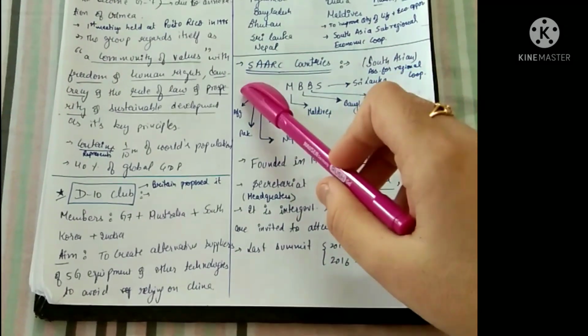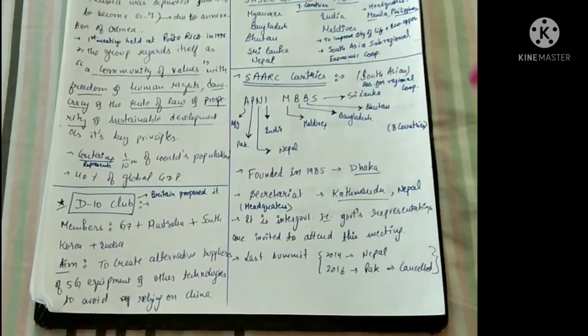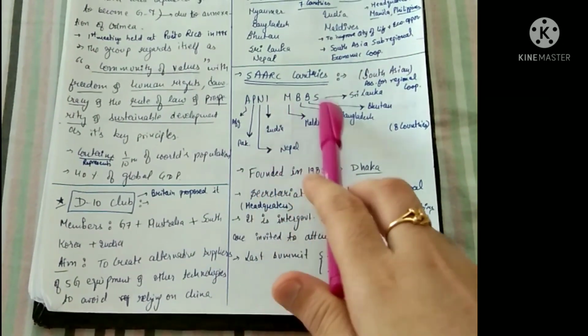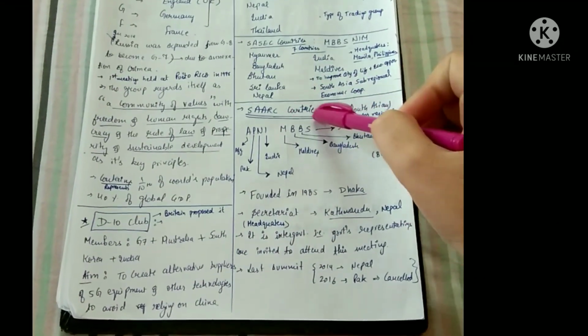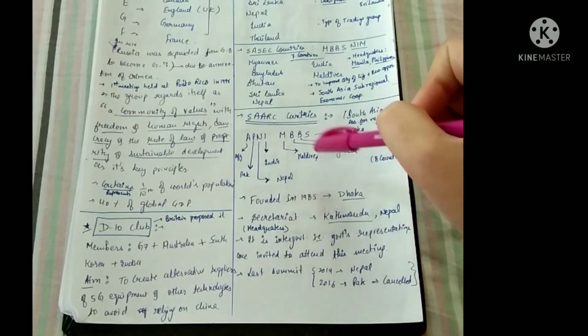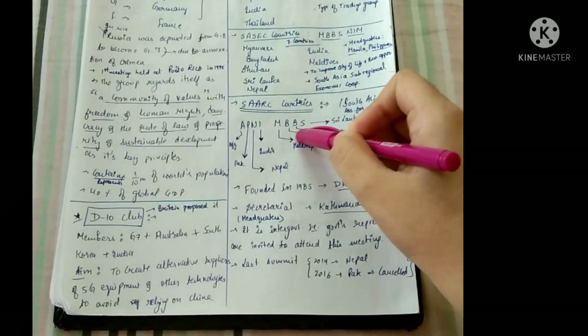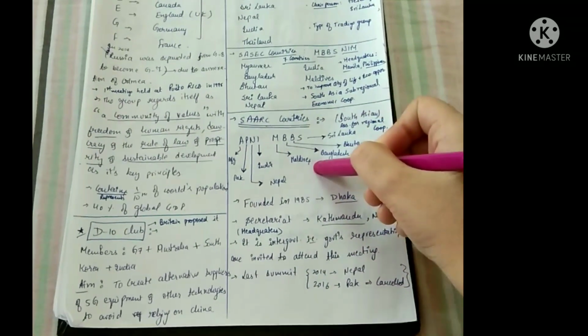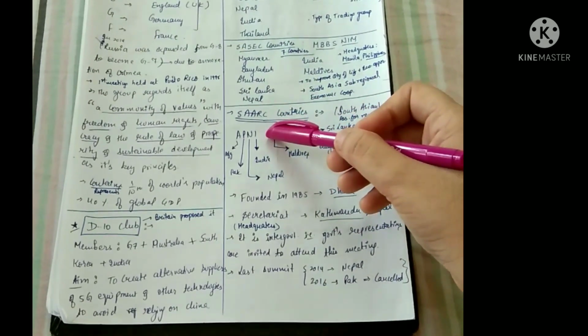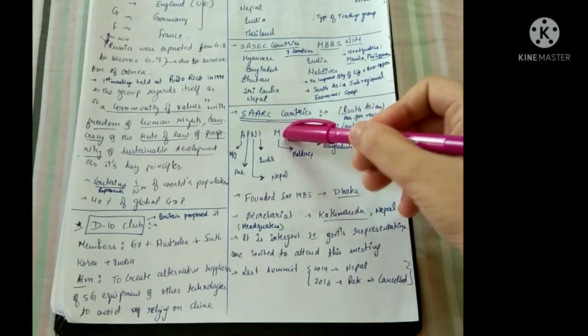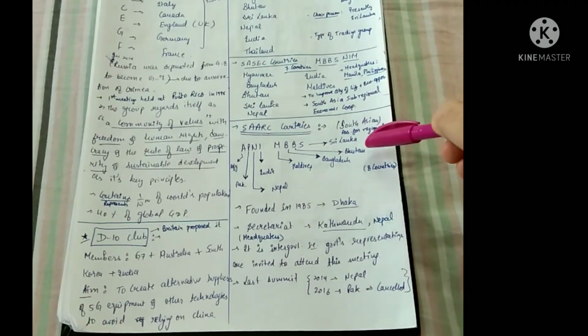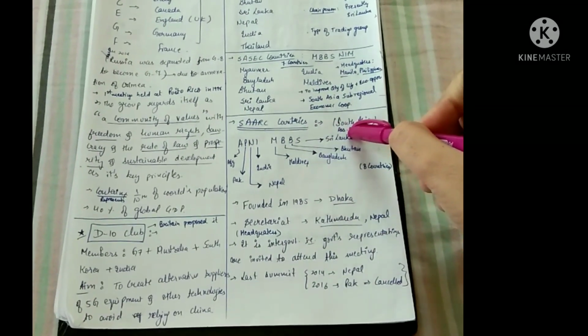Another one is SAARC countries. Here the keyword is Apni MBBS. What does MBBS stand for? Here the M stands for Maldives. You need to remember this fact. This is different: here M stands for Maldives, B for Bangladesh, another B for Bhutan, S for Sri Lanka.